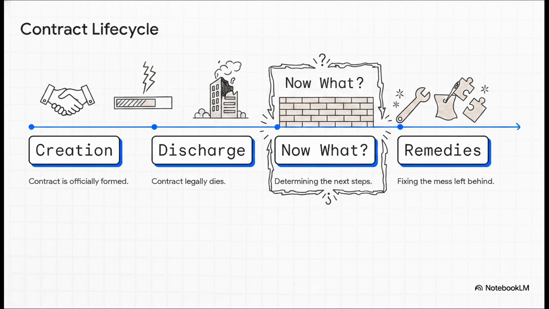So, the crucial point is this. Once the contract is discharged, whether by a friendly handshake, a completed progress bar, a burned-down building, or a broken promise, it's dead. But the legal journey isn't over. We immediately hit a wall asking, well, now what? And the answer to that is the final major phase of our explainer, remedies. How exactly do we fix the mess left behind?